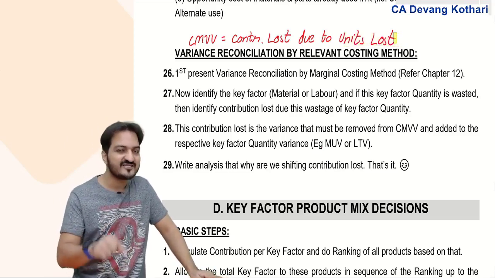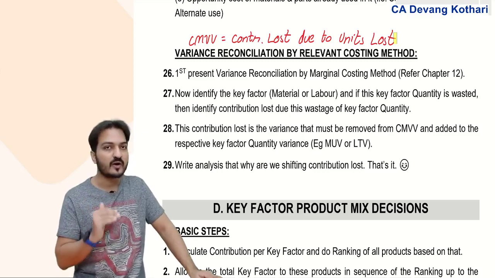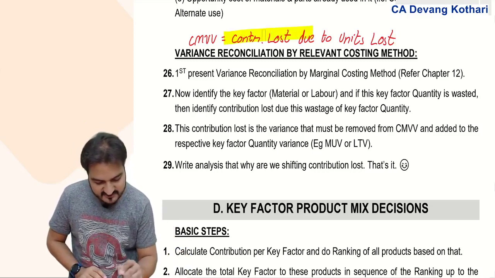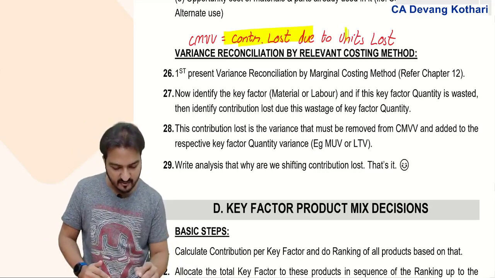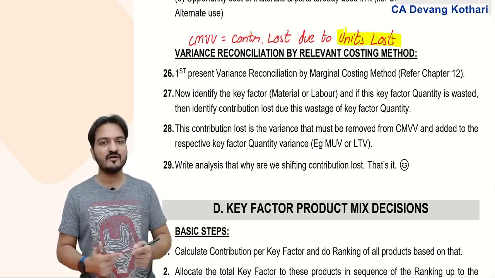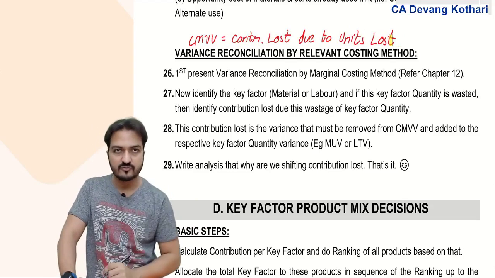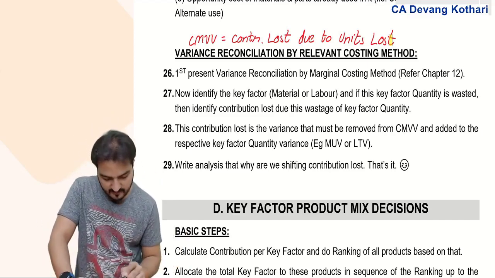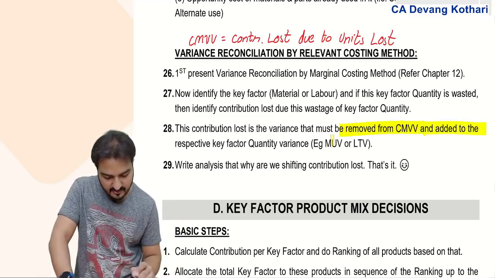So if material wastage was the reason why units were lost, what I should do is identify, out of this contribution lost, how many units were lost because of material wastage. Because of material wastage, how many units did you lose, and on those units how much contribution did you lose. This contribution lost is then removed from CMVV and added to the MUV.